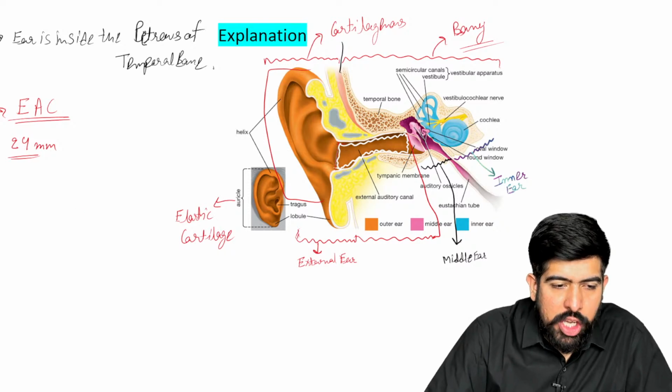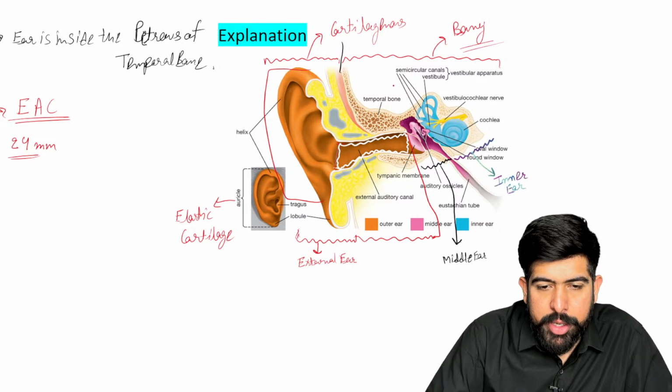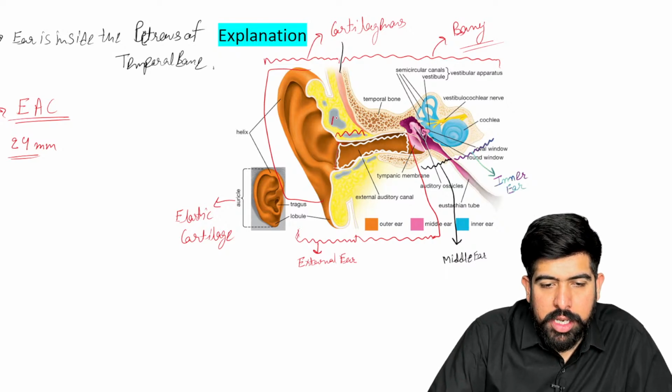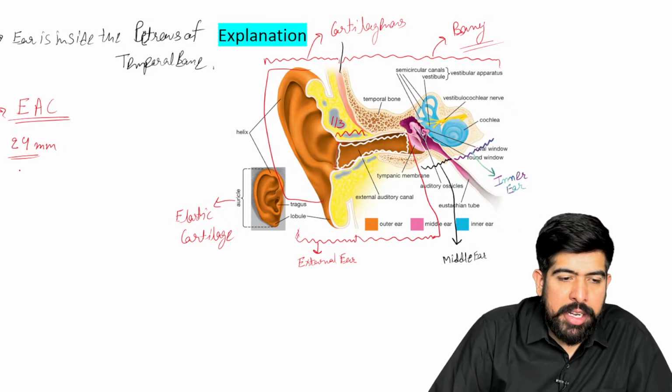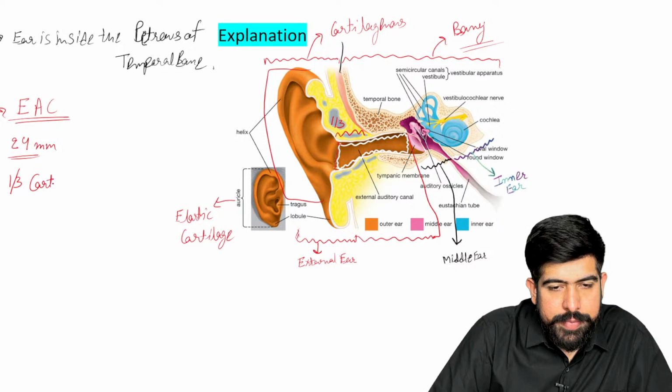And please remember, this is your first part. Can you see this first part? As we talked about, it is totally cartilaginous. So you can see this part, which is the first one third part, is the cartilaginous.